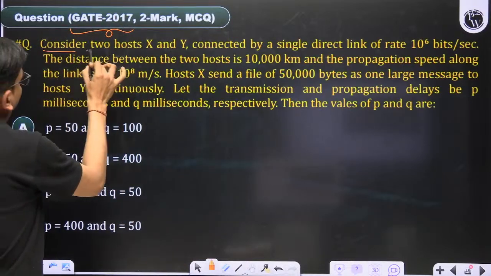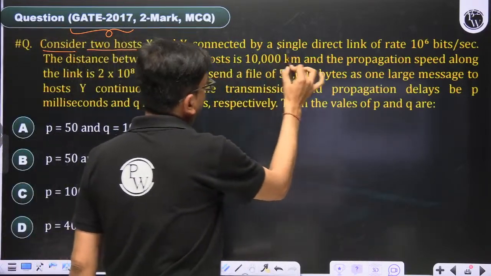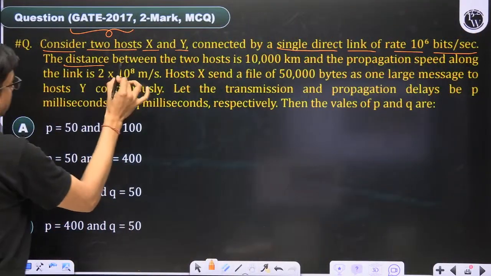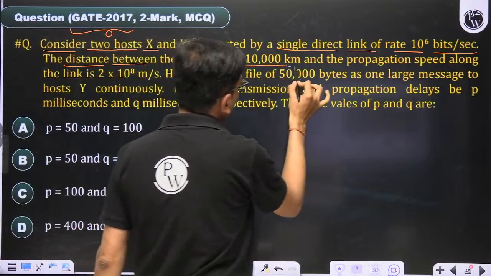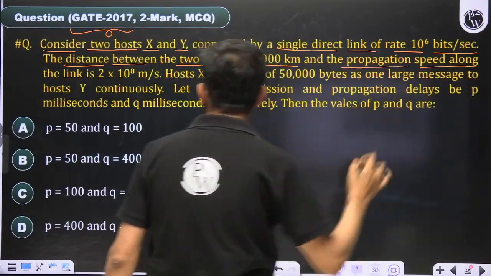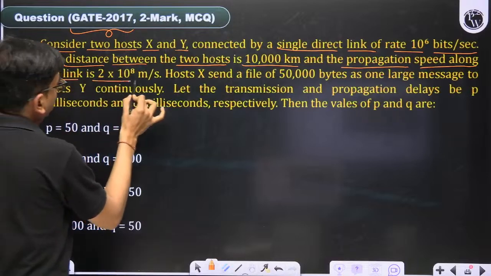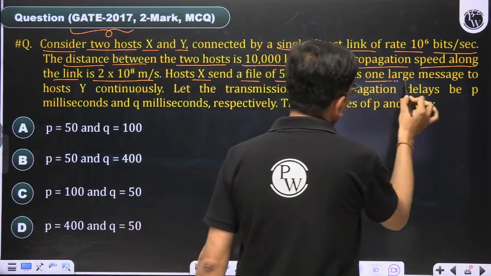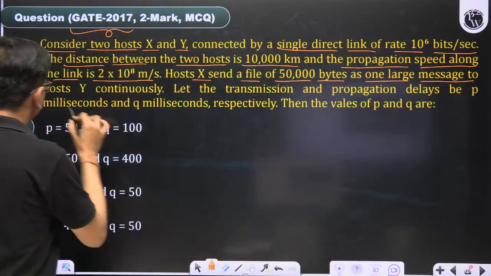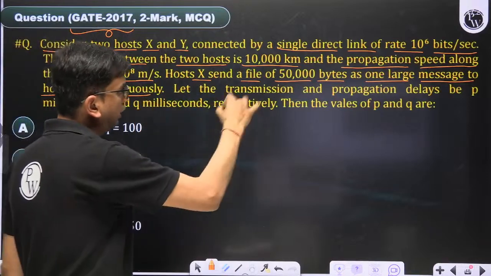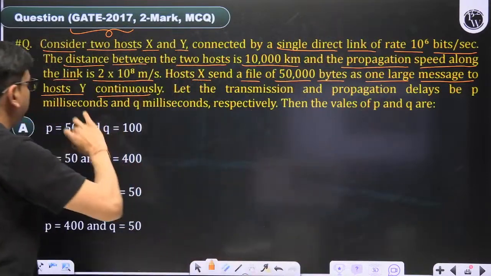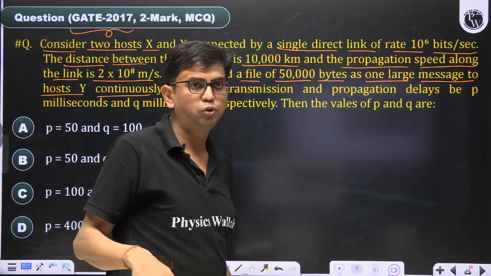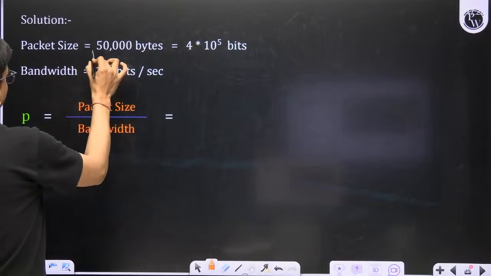Consider two hosts X and Y connected by a single directed link of rate 10 to the power 6 bits per second. The distance between the two hosts is 10,000 kilometers and the propagation speed along the link is 2 into 10 to the power 8 meters per second. Host X sends a file of size 50,000 bytes as one large message to host Y continuously. Let the transmission and propagation delays be P milliseconds and Q milliseconds respectively. Then the values of P and Q are. So here the packet size is given.